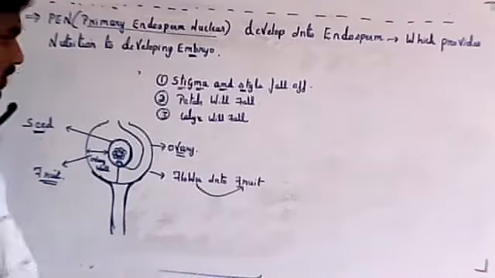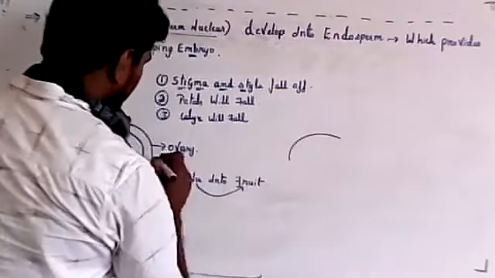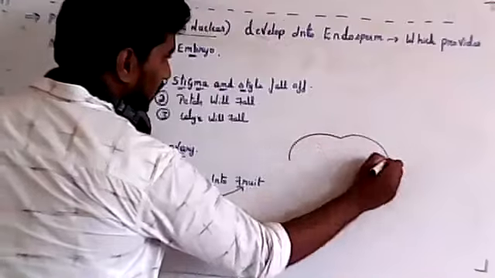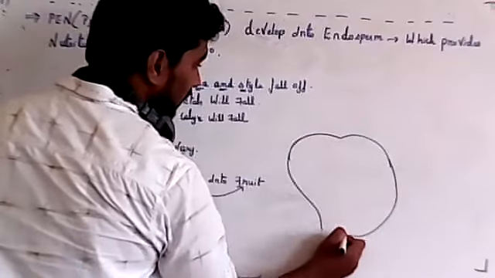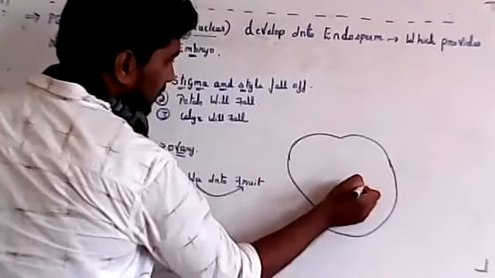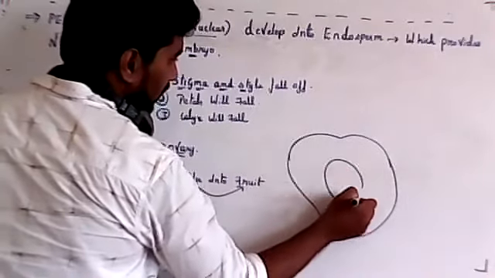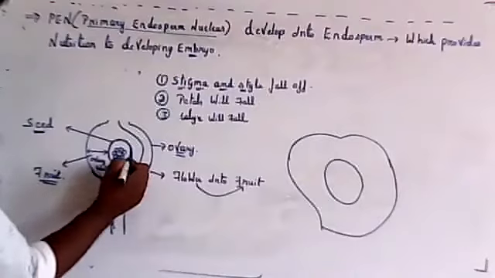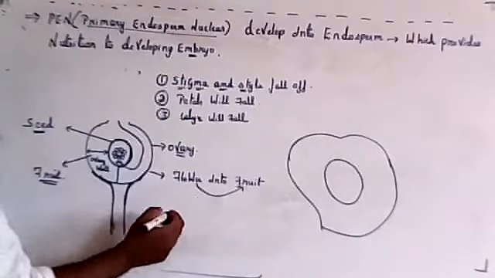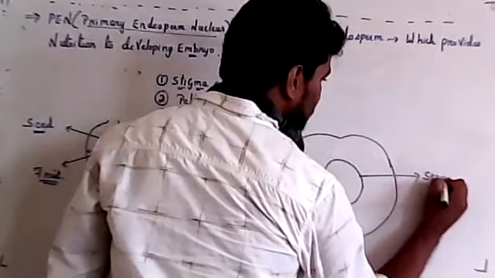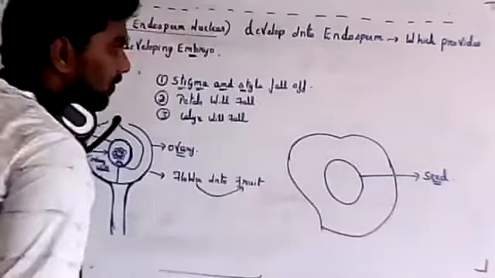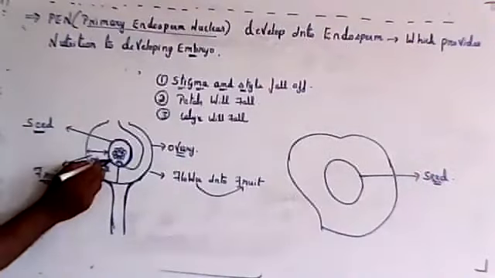Now take the example of mango. Imagine this flower got converted into a fruit. The ovary was present here, and inside it there was an ovule, which will get converted into a seed. So when you eat a mango, inside you will see a seed. That seed was formed from a single ovule after fertilization.